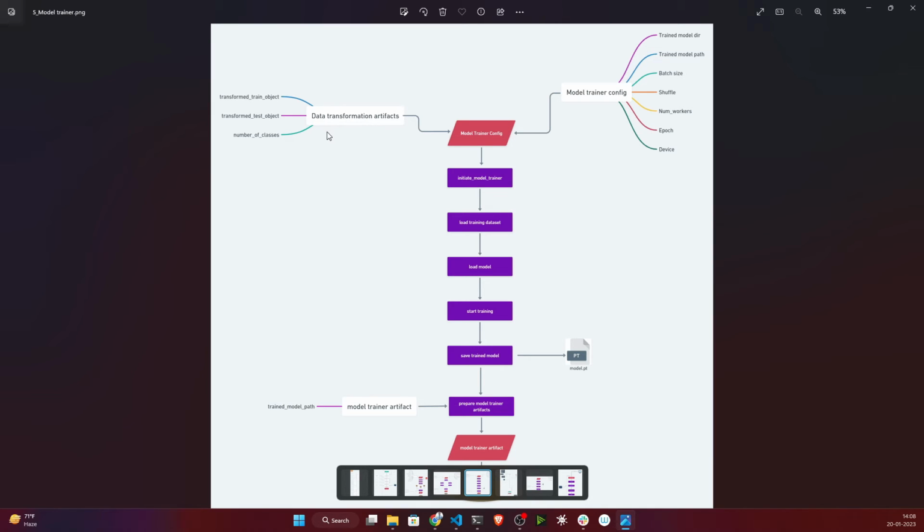I also need some information from my data transformation, because my data is presented with a number of classes. Now it will start the model trainer. It will save the model as model.pt, then it will return this model file path.